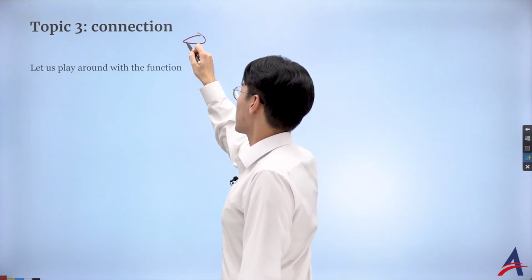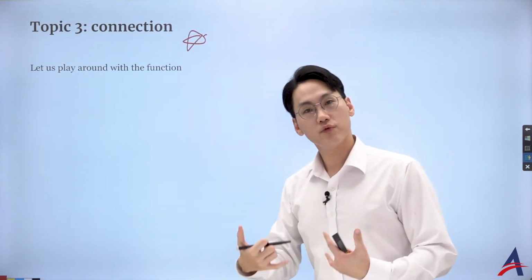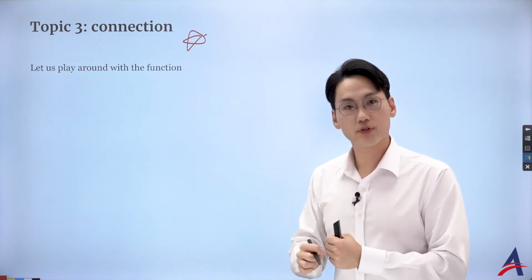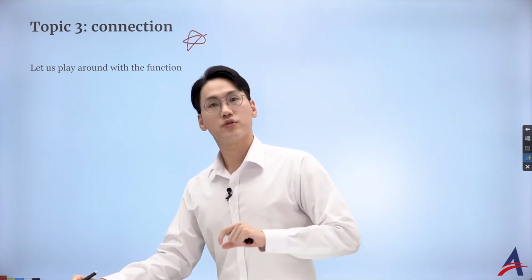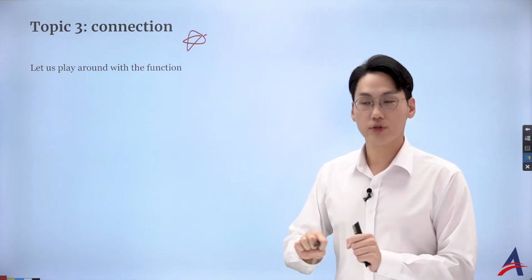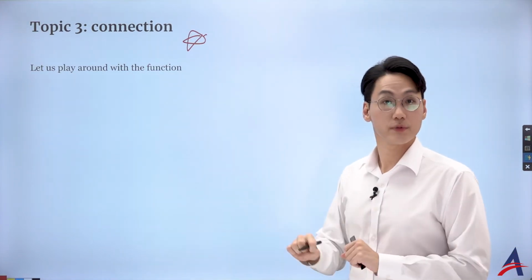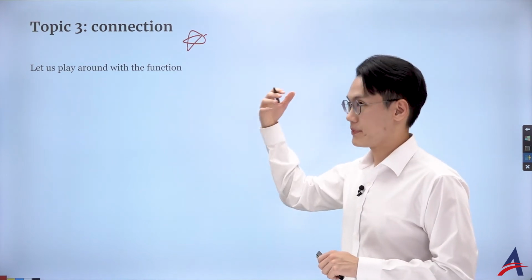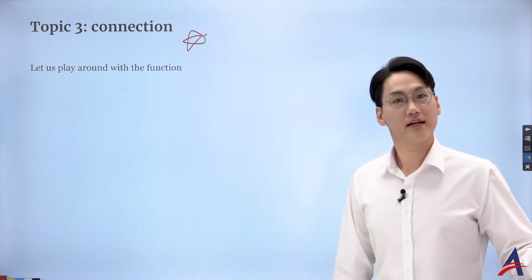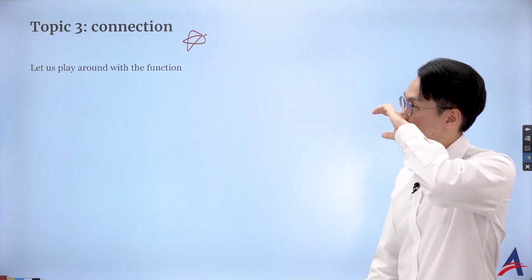So connection, right? Topic 3, the reason why we are learning trigonometry is to build a bridge between the real and imaginary, and between something discrete and continuous. Okay, so what we really want to do is build a bridge using trigonometry, and let's see if that bridge can also be made between the Bernoulli number and later on the zeta function. So let's get to it.